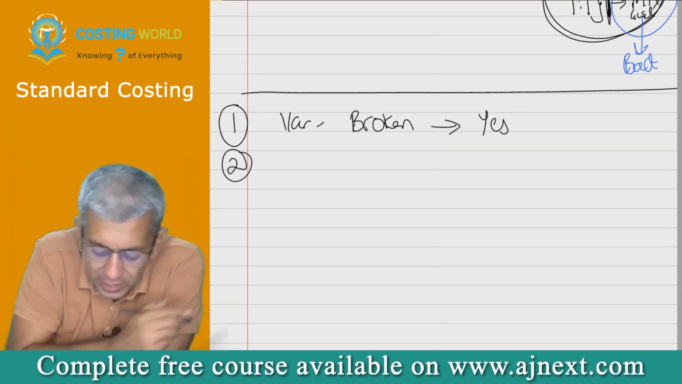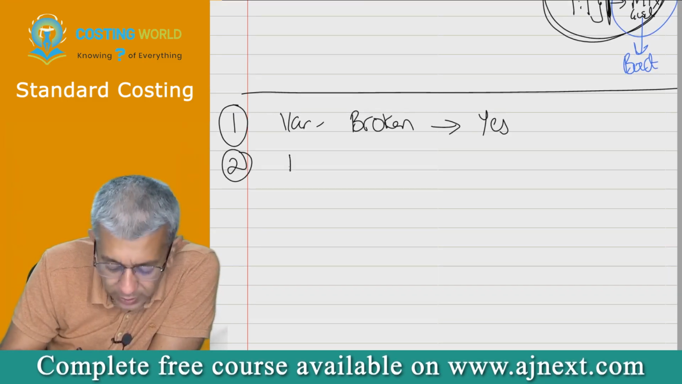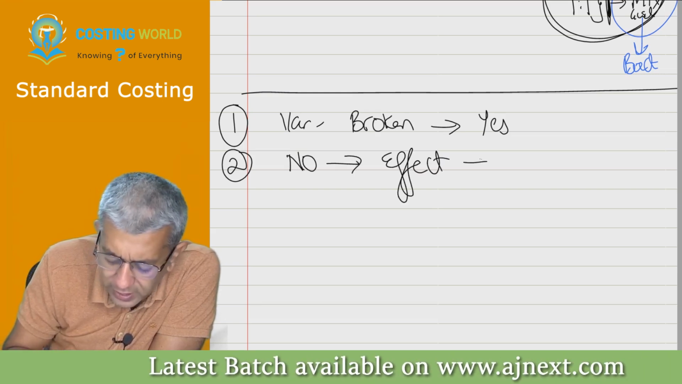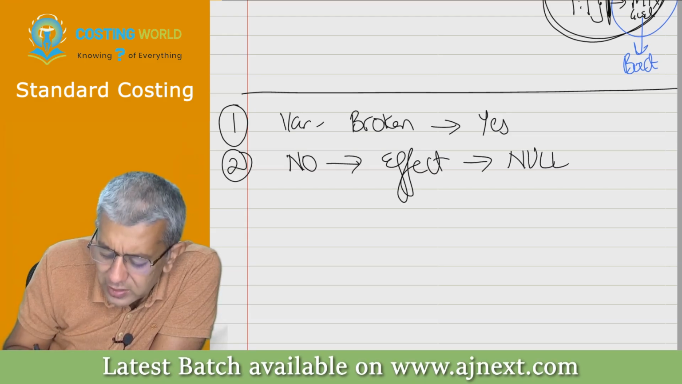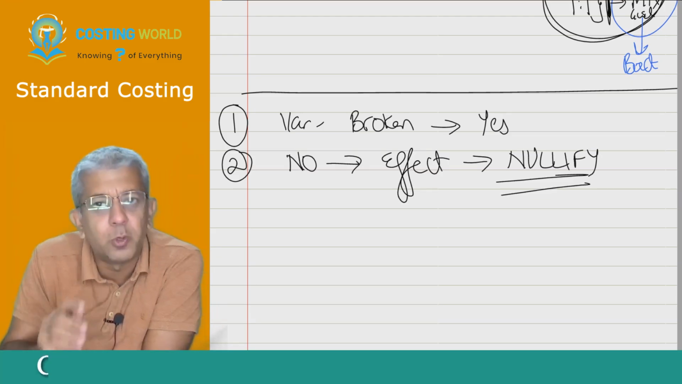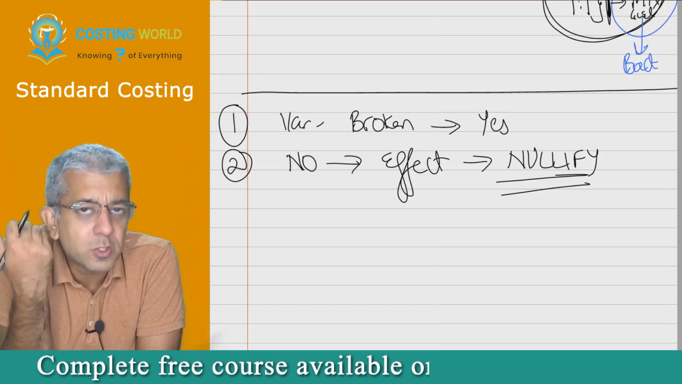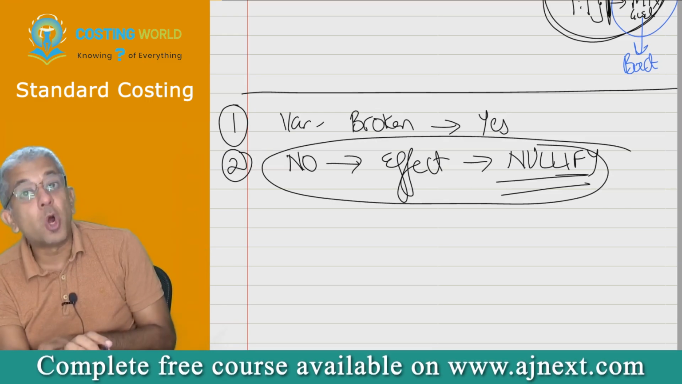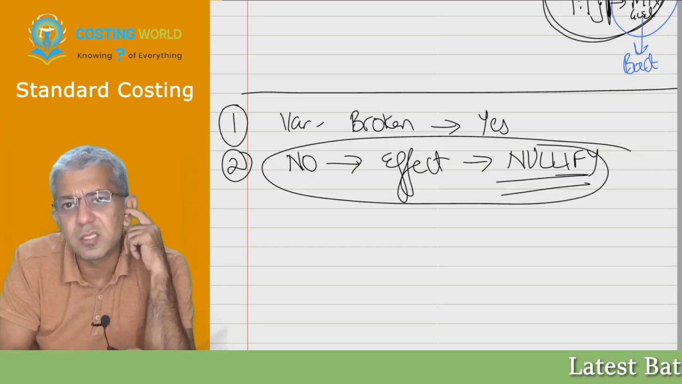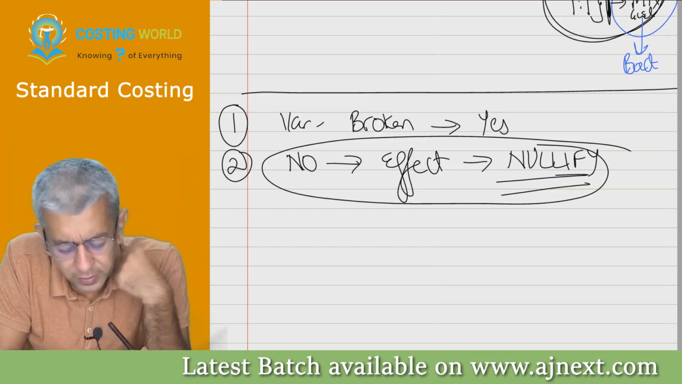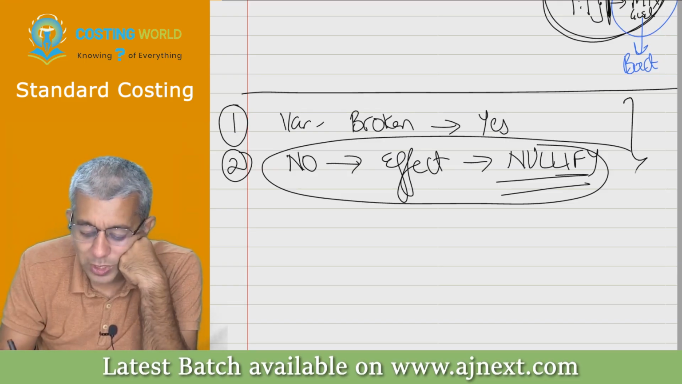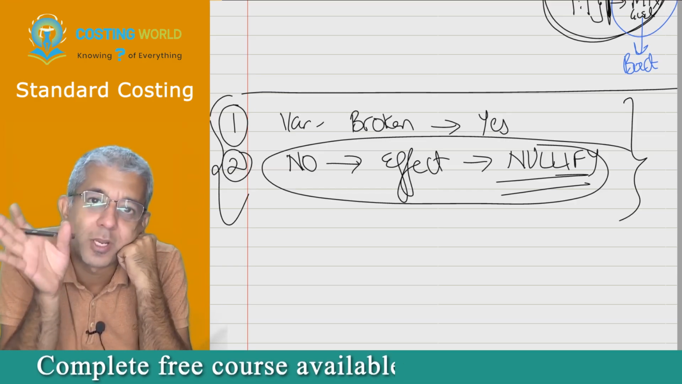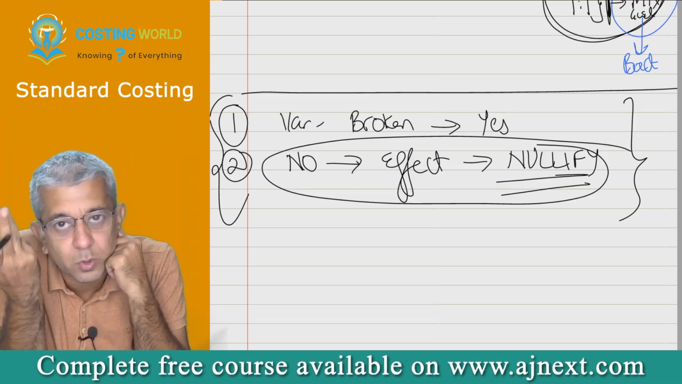Second, if any variance cannot be broken up, then in that case, give effect to that particular variance and nullify it. Again, this is one thing. I'm the only person in this world who teaches like that. It makes a lot of sense for me to teach like this. If you hear this explanation at any other place, there is only one answer: that professor was our student.